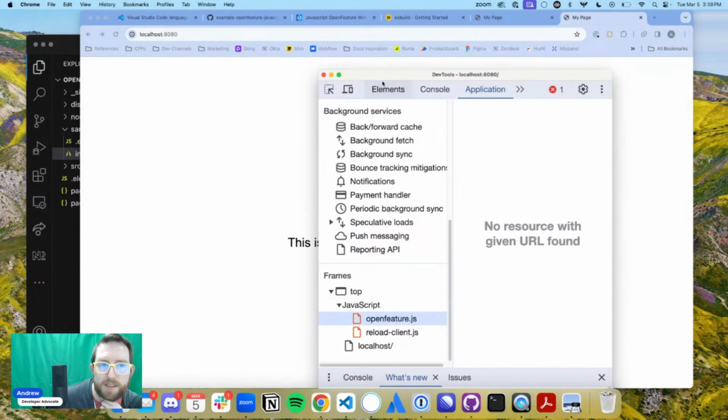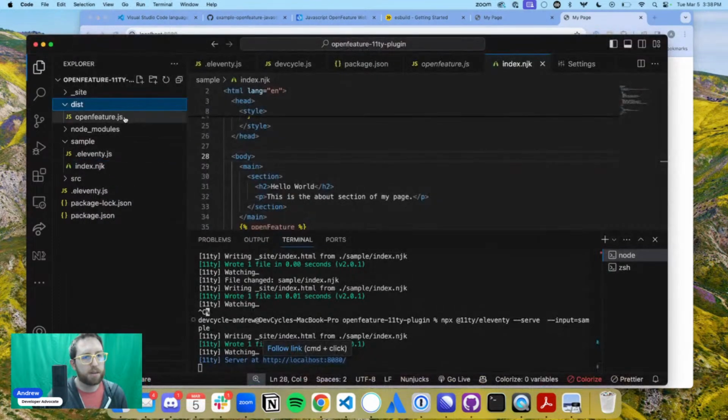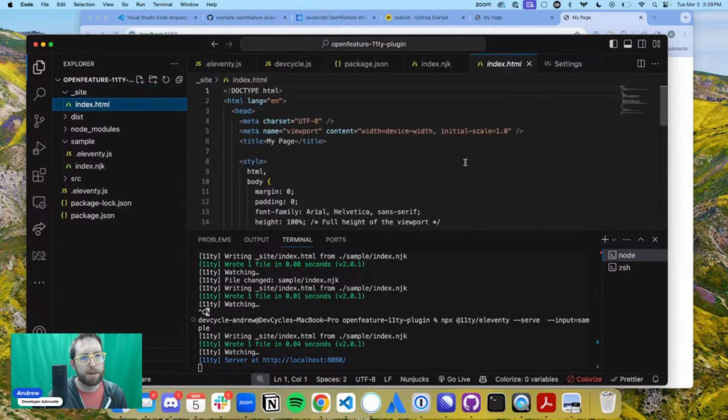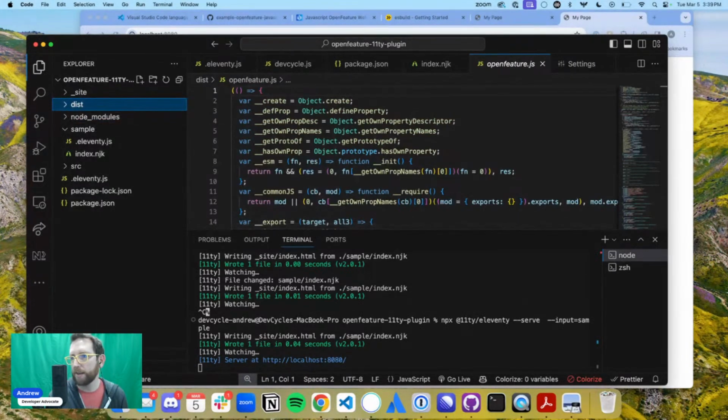And that is because, again, we had our plugin, we had done that build statement and put it into this overarching structure, but really the work that's happening here is happening in the site.dist. So we have this dist that we're building of the open feature, but then we actually want to pass it through to the site.